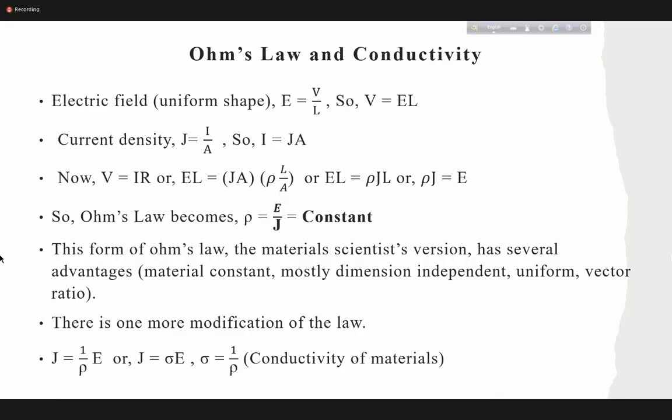My falling down, or I move this way. Right, move. So if I push someone, that will work as E, and that person will move, that will work as J. Now tell me, if you try to push 10 people, do you think everyone will move in the same way? No, right? It will depend on his resistance, how he can resist you. That resistance constant is the rho here.